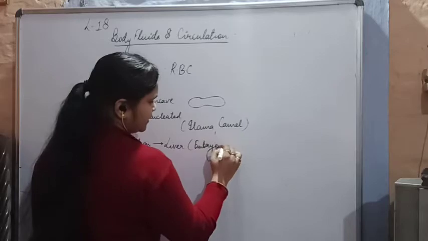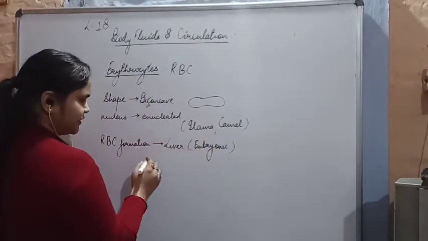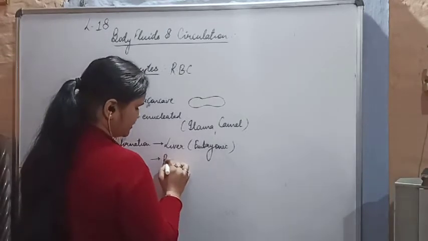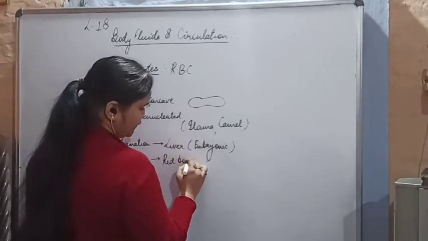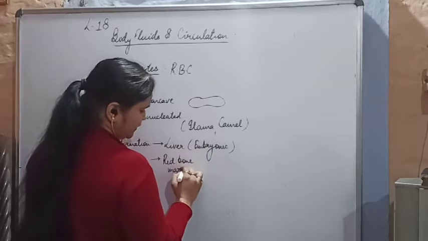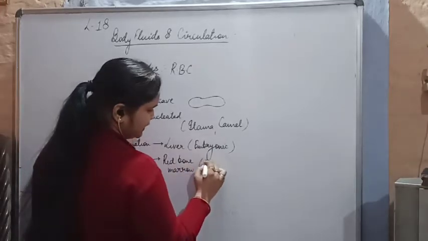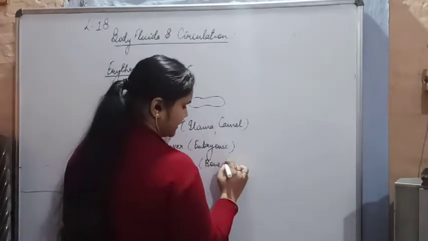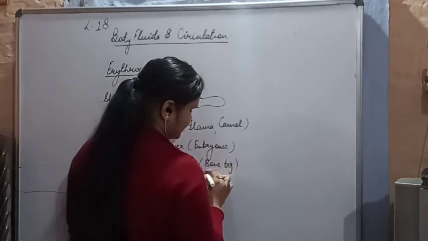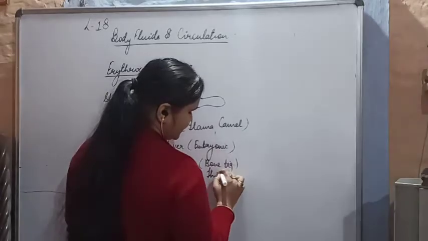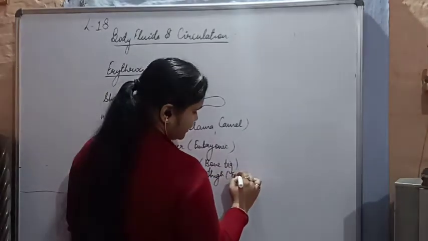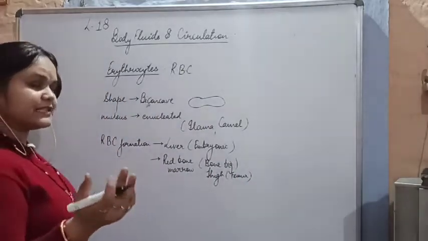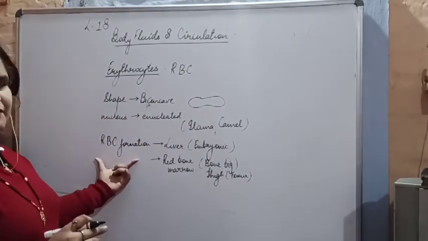In the embryonic stage, RBC formation occurs in the liver, and when a baby is born or in the adult stage, it occurs in the red bone marrow. Now where is the red bone marrow present? The red bone marrow is present in the bigger bones, the long bones, such as the thigh bone, which is the femur. This is the bone which leads to the formation of RBCs. Inside the red bone marrow, the formation of RBC occurs.